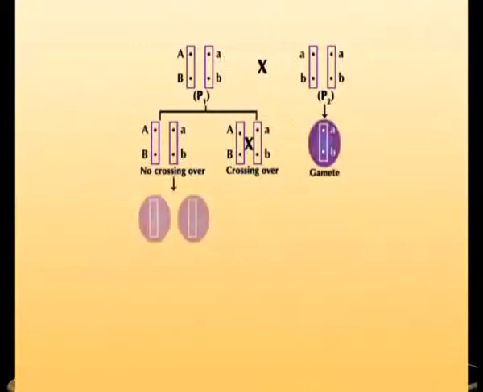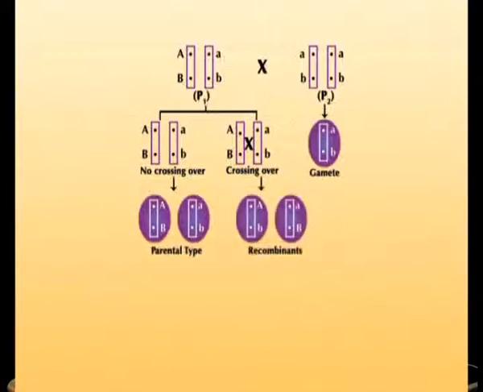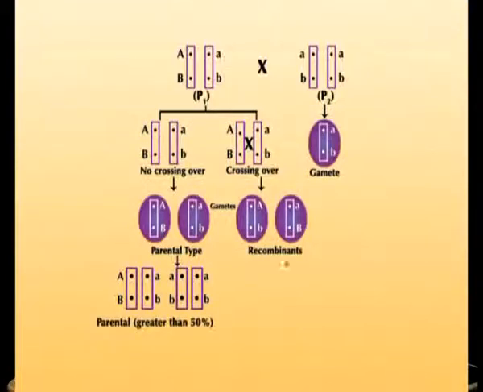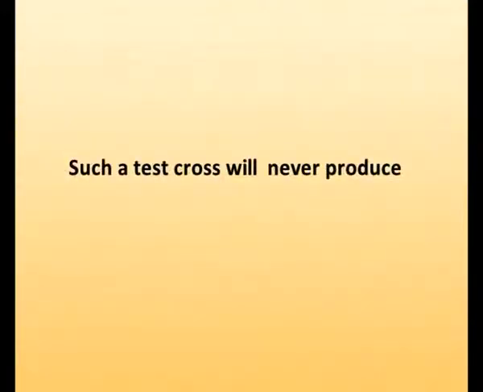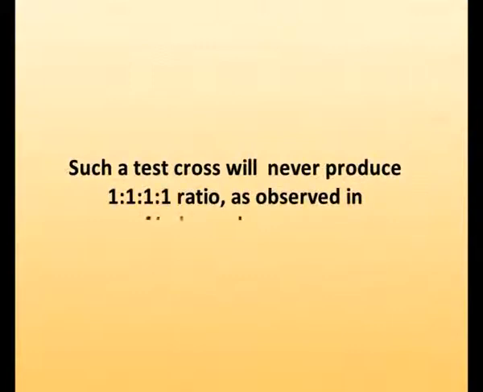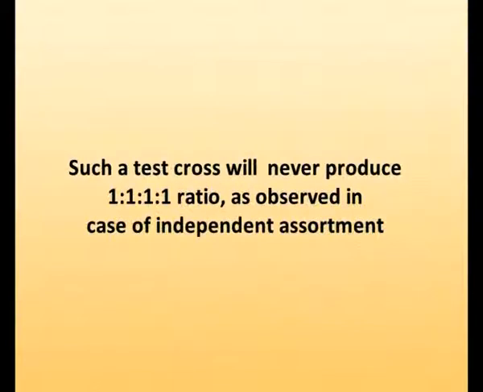Since all types of gametes are possible in a population, the test cross progeny will result in the formation of parental types as well as recombinants. The frequency of parental types will be, however, more, that is greater than 50%, as compared to recombinants, that is less than 50%. Such a test cross will therefore never produce the 1:1:1:1 ratio as observed in case of independent assortment.